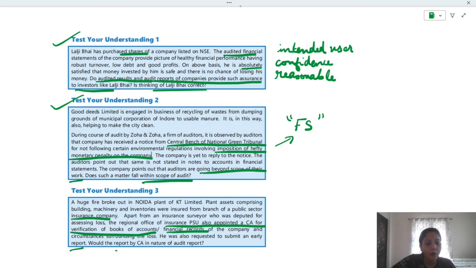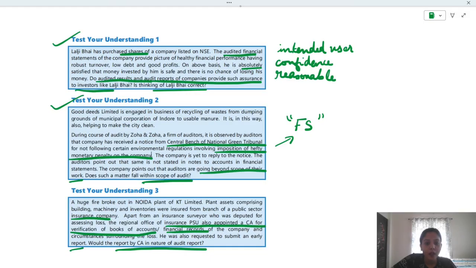Okay, so put the report by CA in the nature of audit report. This is very specific. This is kind of what? An investigation. This is not audit. Whether any specific procedure or specific requirement will be stated for audit? No. Right? Here a fire broke out in Noida and there were many plant assets.